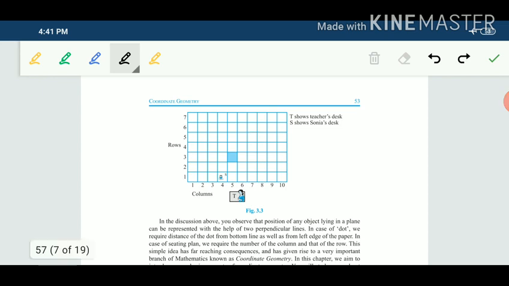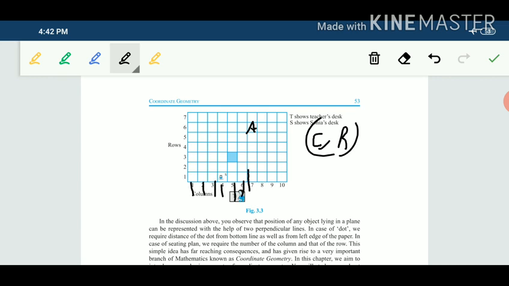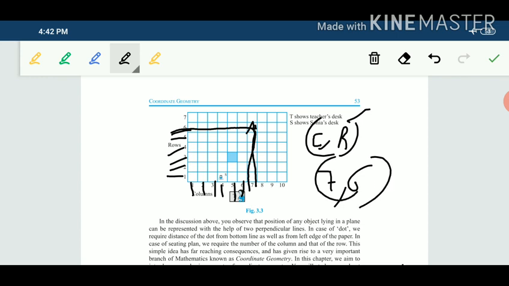Any other student position you want to find? Here is a student whose name is A. We have to find its position. So first we have to find the column, then the row. In which column is he lying? 1, 2, 3, 4, 5, 6, 7. So the column is 7. Now find the row. 1, 2, 3, 4, 5, 6. And the row is 6. So the position of the student whose name is A is 7 comma 6.